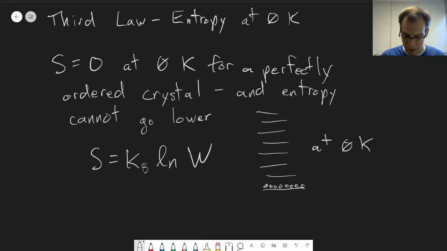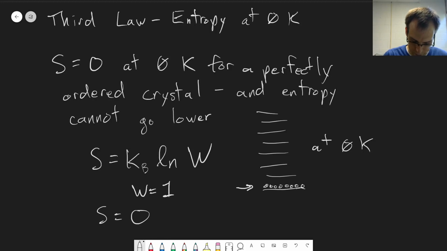And we know that if everything's all in one state, W equals 1, there's only one possible way to have all the molecules in the same energy level, and that will make S equal to 0. We'll give it the units, joules per Kelvin. That's the units it has. So that gives us a baseline for entropy. That's the lowest possible value we can get.